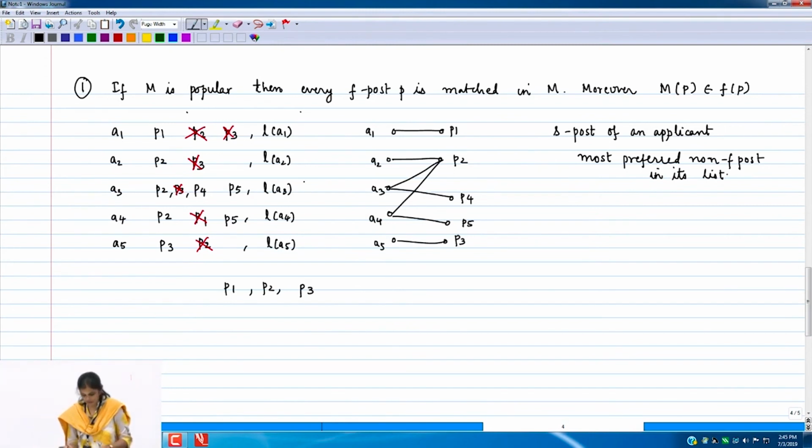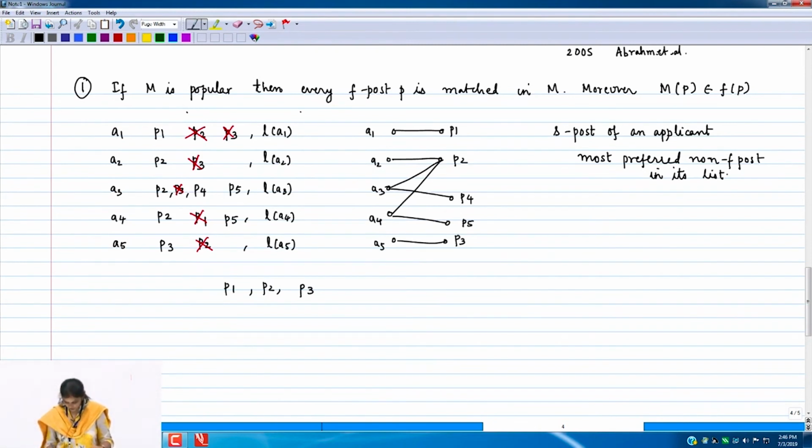So now, what people observed, and this is a very nice result, and the whole thing that I am presenting is from a paper in 2005 by several authors, which include Abraham et al. And we will share the paper with you so that you can read it. They observed a very nice thing: you construct a graph where every applicant has only two types of edges. One, its F post edges, which we have already drawn, and its S post edges. That is, every applicant adds an edge to its S post.